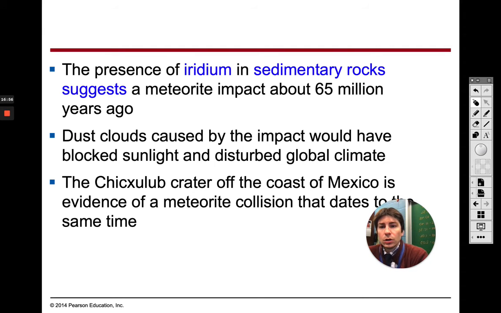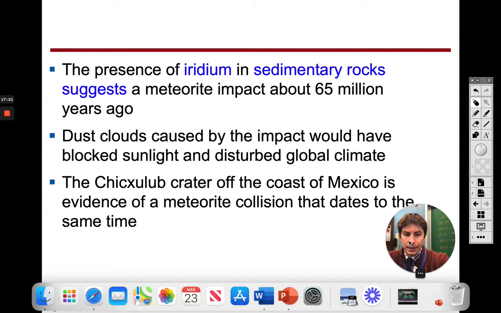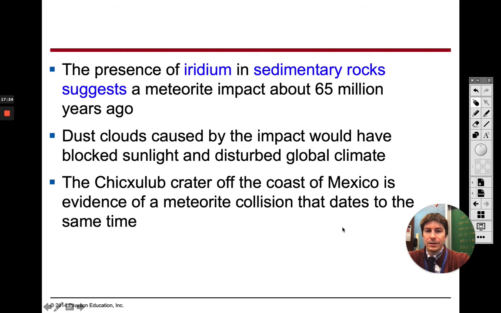So if you guys have heard all of the different ways that, oh, the dinosaurs went extinct this way or this way, we think that it was probably a meteorite impact. Reason being is, as we're studying all the rocks, the sedimentary rock in that area, we found large amounts of iridium, which is on meteorites. So this is why we think that it was a meteorite that caused this mass extinction.